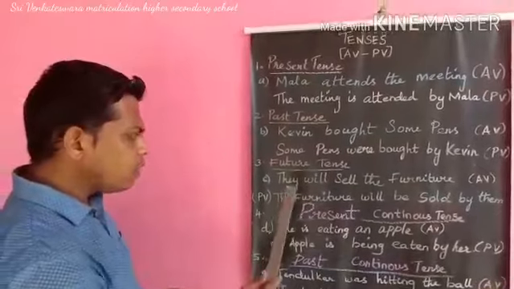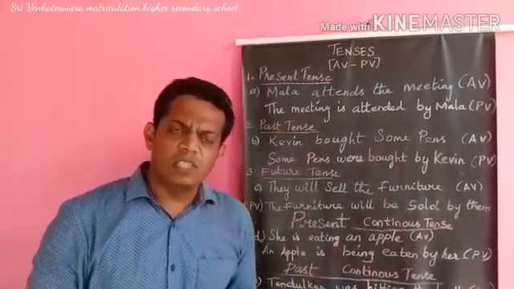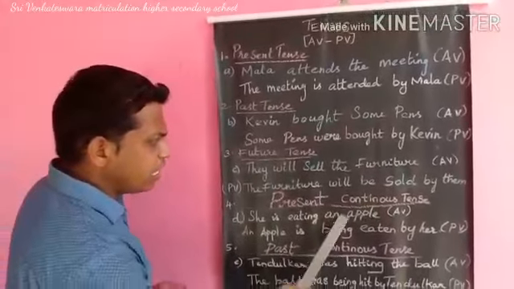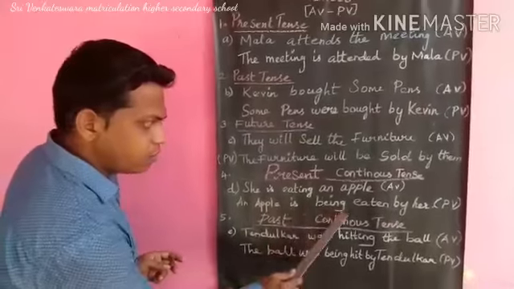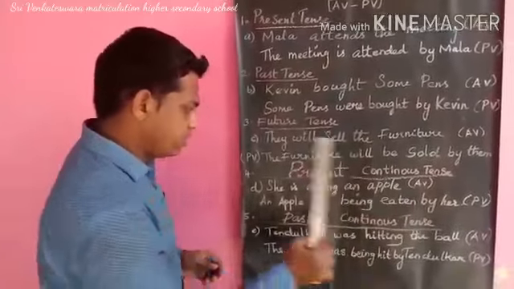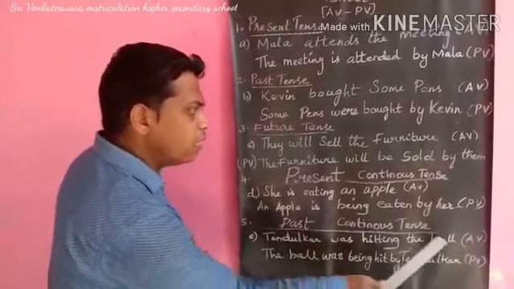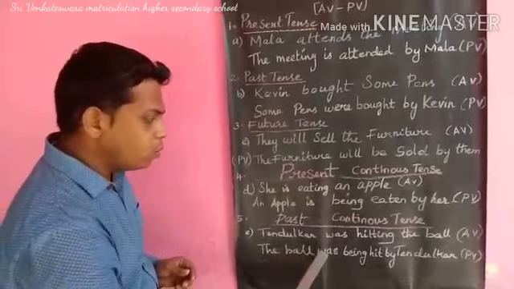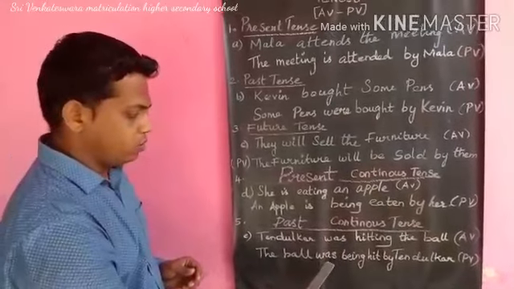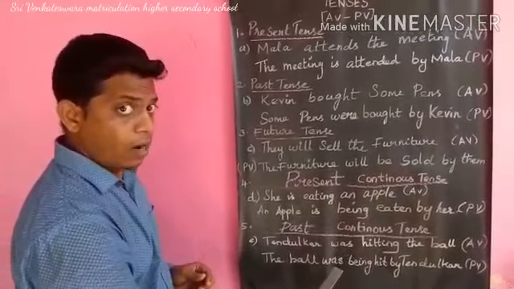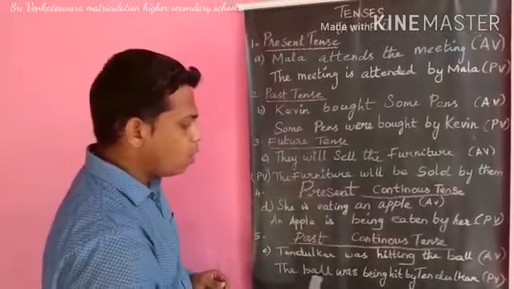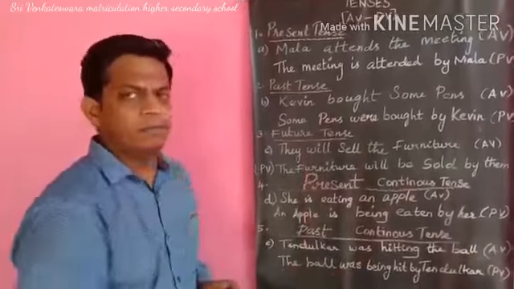Next one is present continuous tense. For continuous tense, you have to add being to the verb. She is eating an apple. An apple is being eaten by her. Next one is past continuous tense. Tendulkar was hitting the ball. Answer, the ball was being hit by Tendulkar. The ball is singular, so was here. If it is balls, then it must be were. Then there is no hitted, only hit. So the answer will be the ball was being hit by Tendulkar.